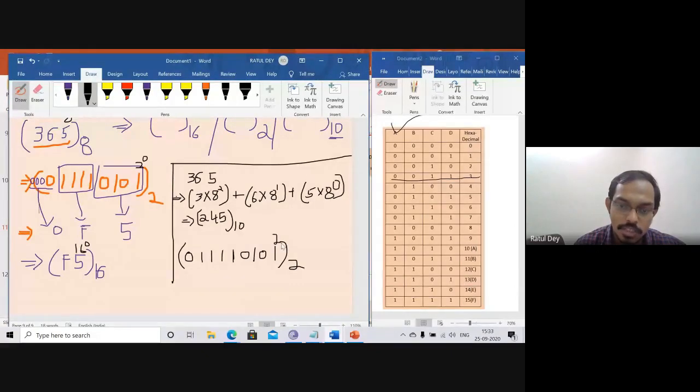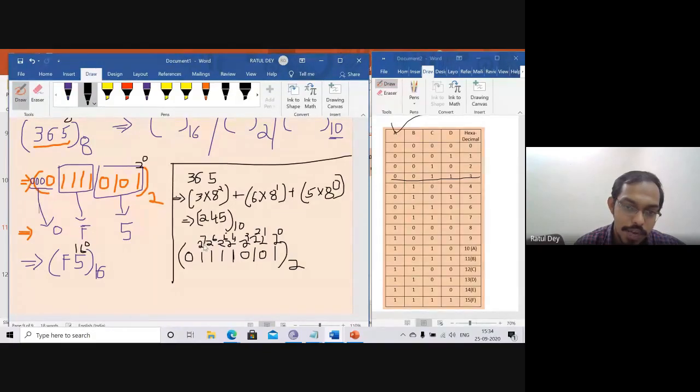This is 2 to the power 0, this is 2 to the power 1, this is 2 to the power 2, this is 2 to the power 3, 2 to the power 4, 2 to the power 5, 2 to the power 6, and this is 2 to the power 7.